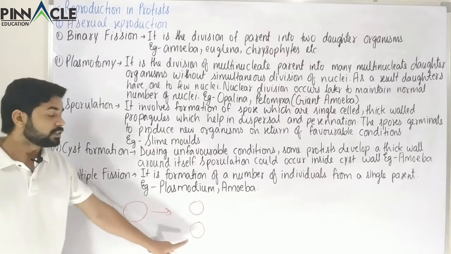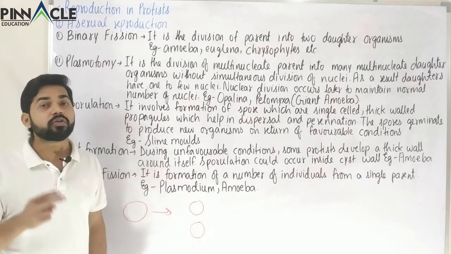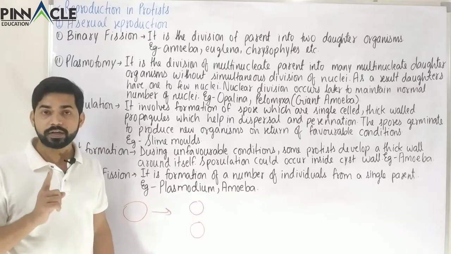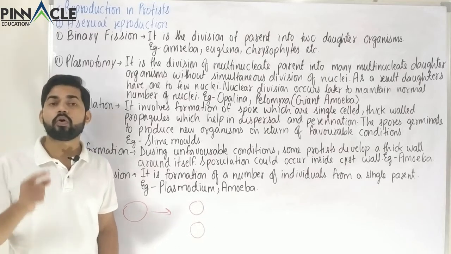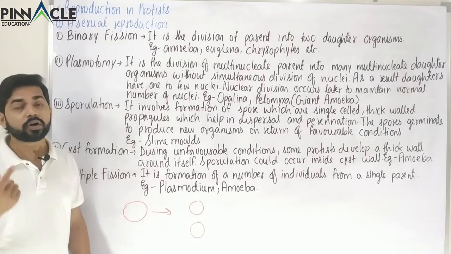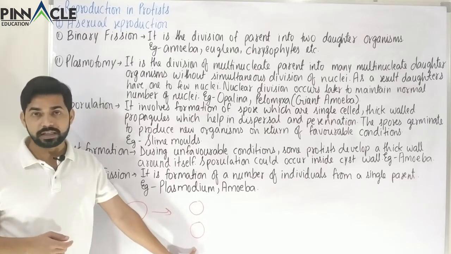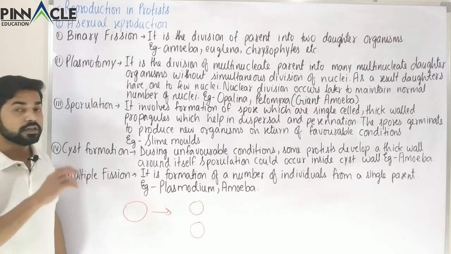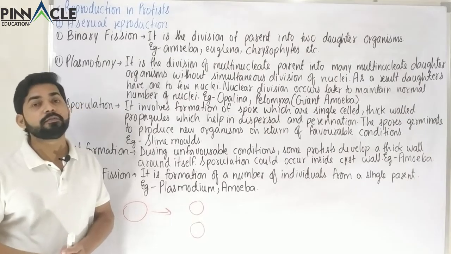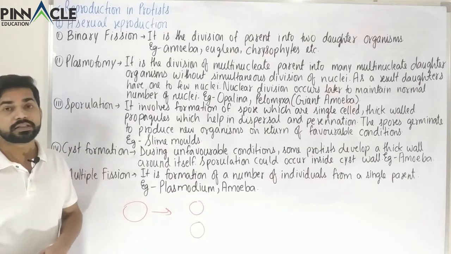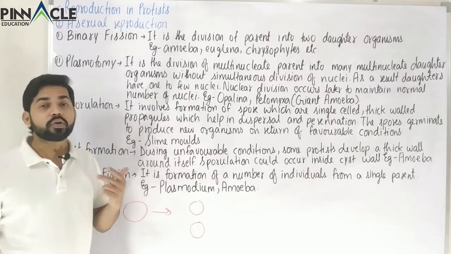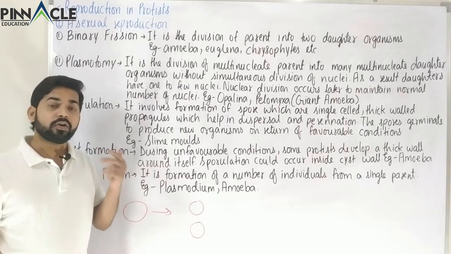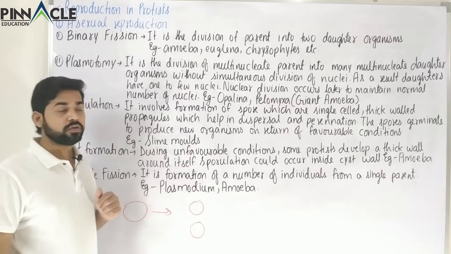Here, instead of saying two organisms, we can also say two cells, because the parent organism consists of one cell, and obviously the daughters are also single cells. Instead of daughter organism, we can say daughter cells, because we are studying Protista, which are unicellular organisms. In the case of higher organisms, whenever binary fission takes place, we will not say two daughter cells, we will say two daughter organisms. Here, two daughter cells are correct, and two daughter organisms are also correct.